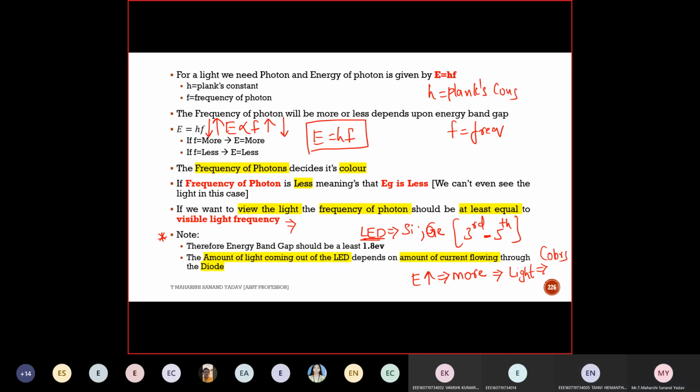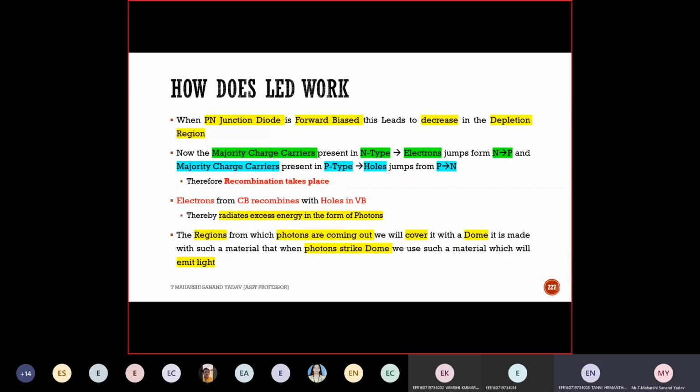No issue, right, with this? See, again, I've given the entire explanation of how a diode works. When a PN junction diode is forward biased, the depletion region decreases. You know this condition from the PN junction diode. So the working of an LED is only in forward bias condition. In N-type, the majority charge carriers are electrons, so they move from N to P. In P-type, the majority charge carriers are holes, and they move from P to N. This is a general thing that happens under forward bias because of the charge gradient.